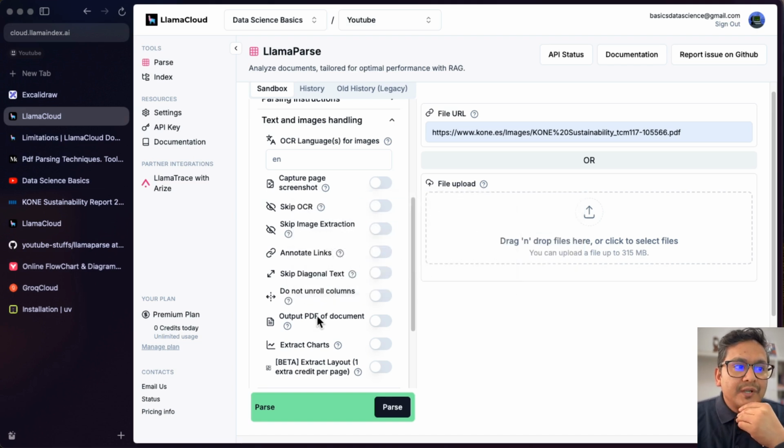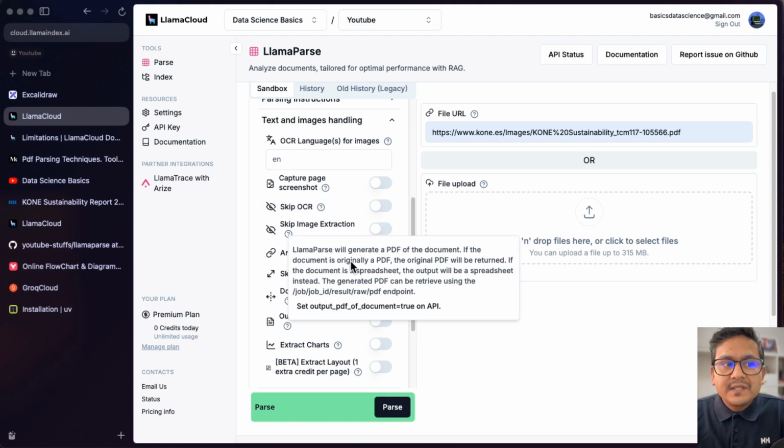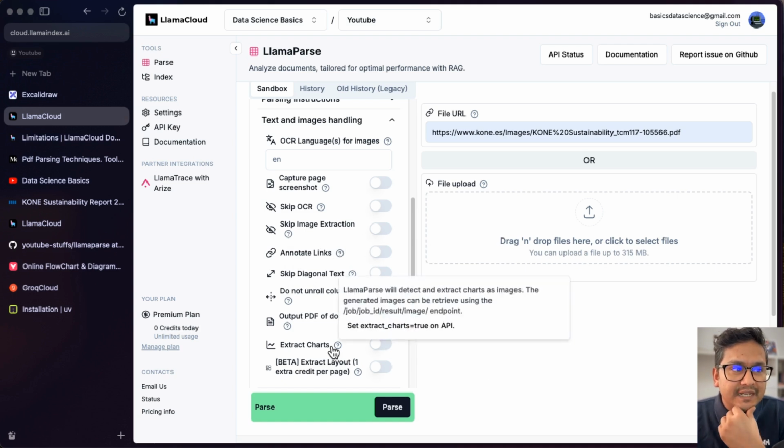And then here, do not unroll the columns. So output the PDF of the document. If the document is originally a PDF, the original PDF will be returned. If the document is a spreadsheet, the output will be a spreadsheet instead. And the generated PDF can be retrieved using this endpoint as it is mentioned here. This is also good functionality.